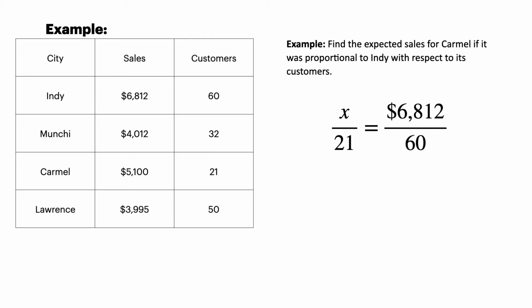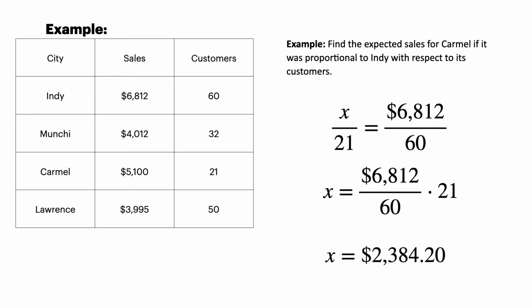On the right-hand side, we have Indianapolis. We have our sales figures divided by the customers. If we multiply both sides by 21, then we can find the sales figures. If they were proportional to Indy, Carmel's sales would be $2,384.20.